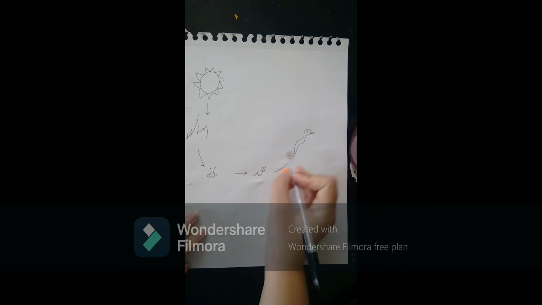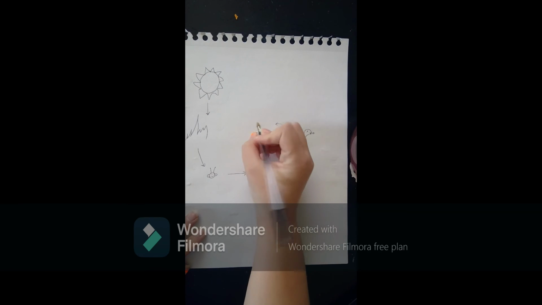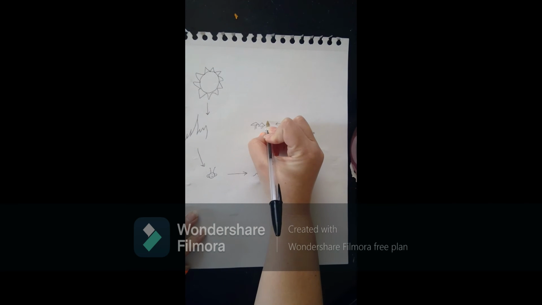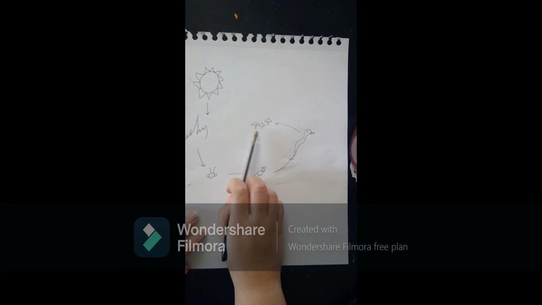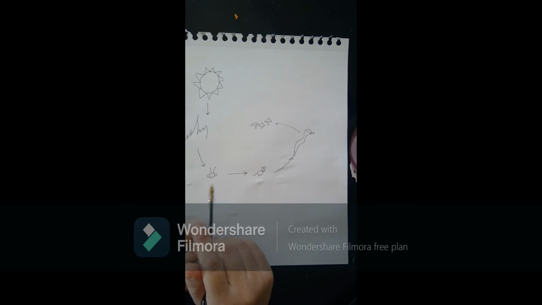And after the snake passes away, I'm going to draw some mushrooms. And mushrooms are fungus, which are our decomposers. And our fungus gets its nutrients and energy from the dead carcass of the snake.